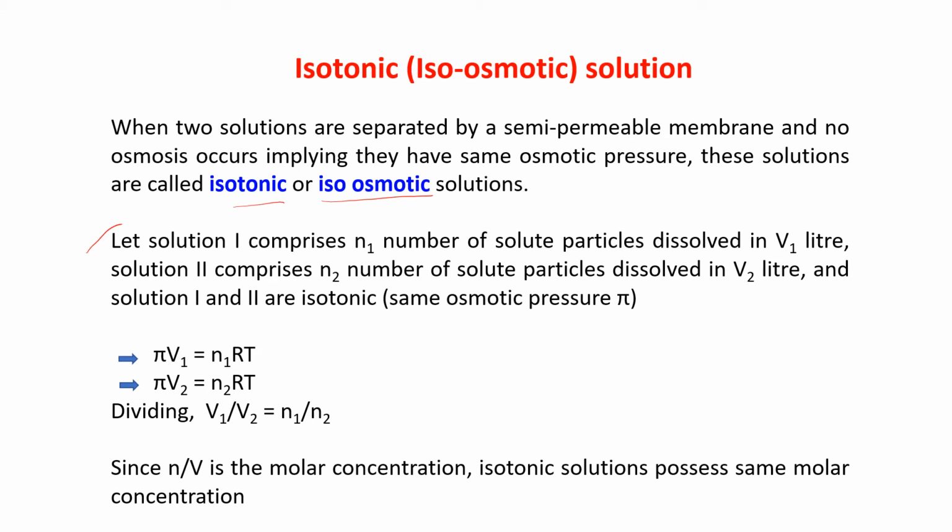Let solution 1 comprise n1 number of solute particles dissolved in V1 liters. Solution 2 comprises n2 number of solute particles dissolved in V2 liters. Solution 1 and solution 2 are isotonic, that means they have the same osmotic pressure pi. So I can write pi V1 is equal to n1 RT and pi V2 is equal to n2 RT. If you divide these two, then you get V1 by V2 is equal to n1 by n2, because pi will get cancelled, RT will get cancelled.